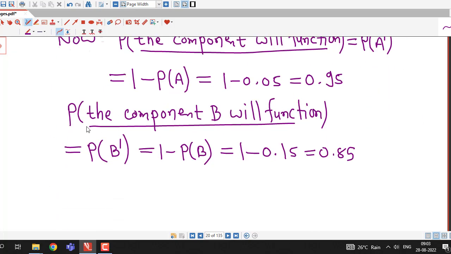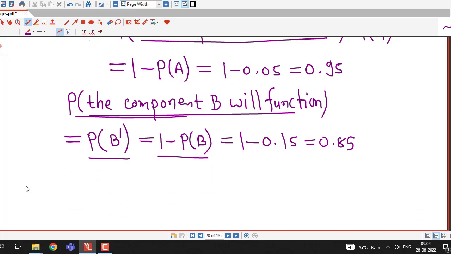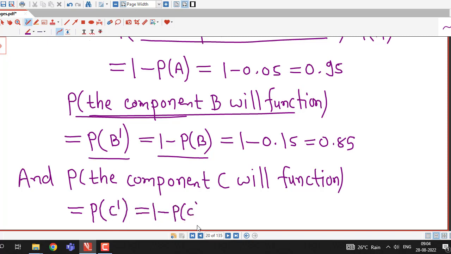Similarly, the probability that component C will function, or will not fail, is equal to probability of C dash, that is 1 minus probability of C, and 1 minus 0.10 is 0.90.